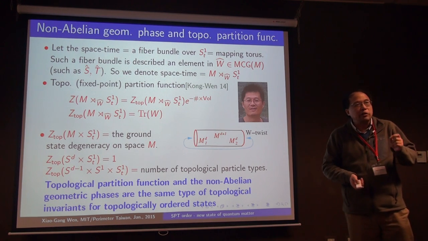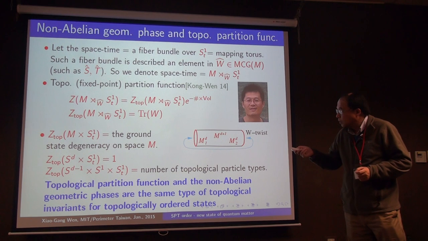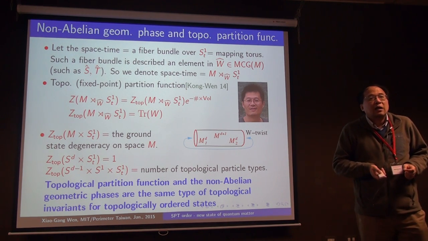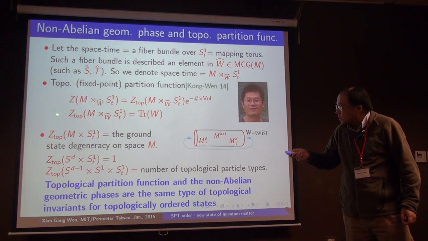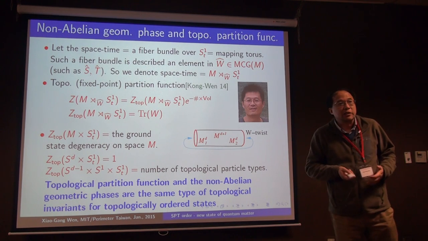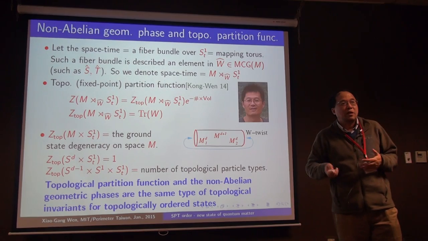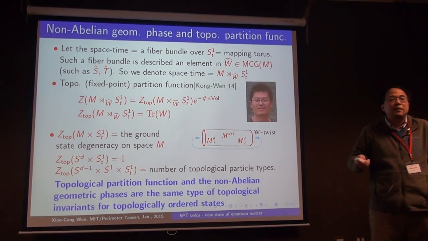And it is this topological partition function that is a trace of this non-abelian geometric phase. This kind of topological partition function is a subject of great interest to mathematicians, because mathematicians try to classify manifolds. So how to classify manifolds?